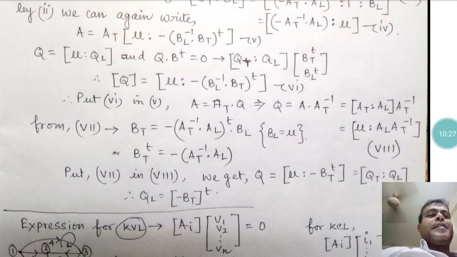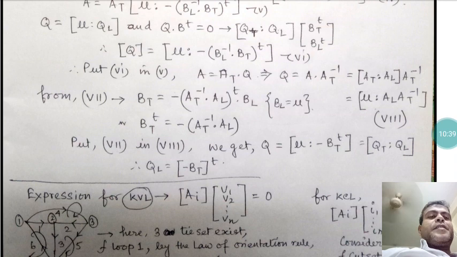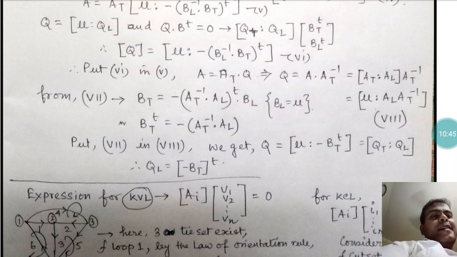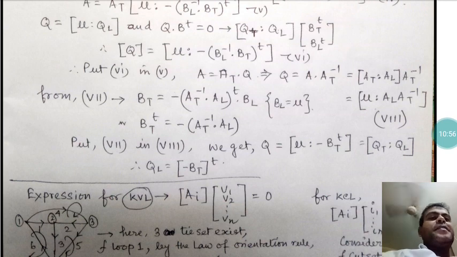So finally you get Q equals [U : minus Bt transpose], which is [Qt : Ql]. Comparing this, Qt equals U, the unity matrix. So what is the definition of Ql? It is basically minus Bt transpose.